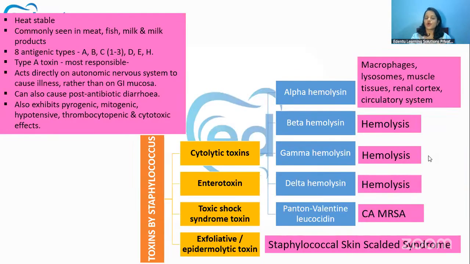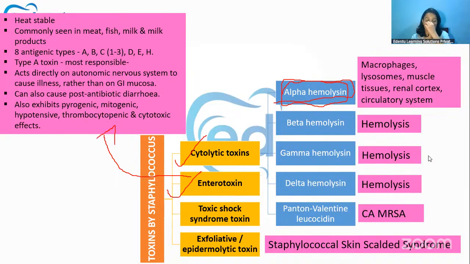Now, which toxins are responsible for causing these diseases? There are many toxins, like the cytolytic toxins. All the skin infections are mainly caused by the cytolytic toxins. The important cytolytic toxin is alpha hemolysin, which is mainly causing almost all the infections. Other than that, there is enterotoxin, which is responsible for food poisoning.